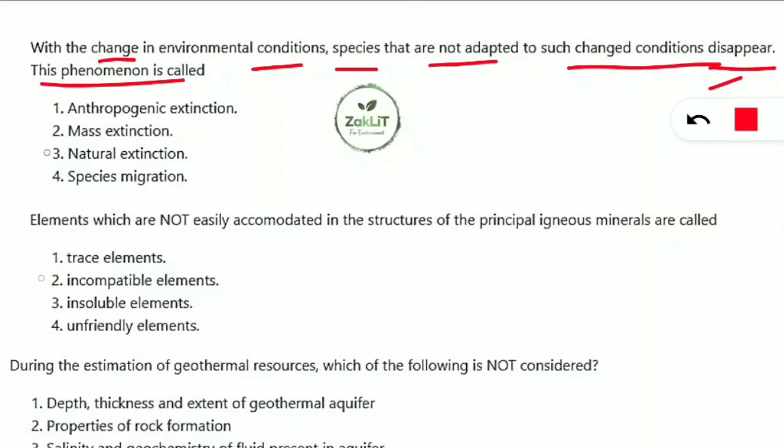Disappear means they go extinct. So what kind of extinction is this? This is called natural extinction, because the selected species, those who are able to cope up or adapt with such changing conditions, will only remain on our planet. Other than that, they will disappear, those not adapted, because of the natural extinction process.